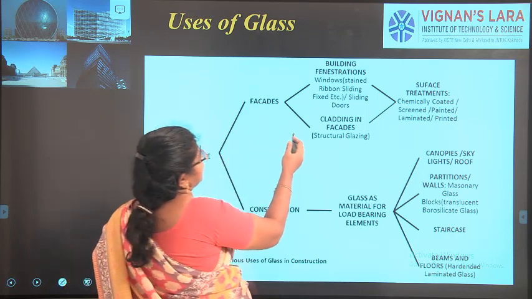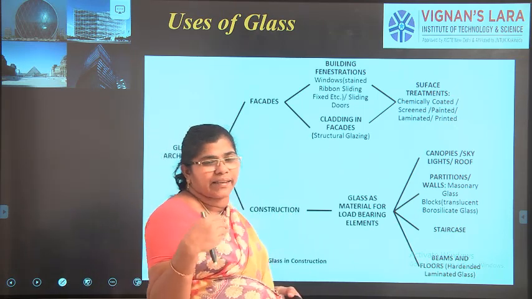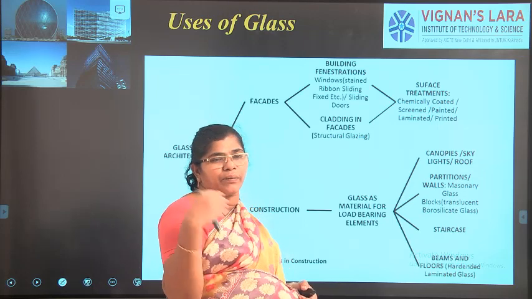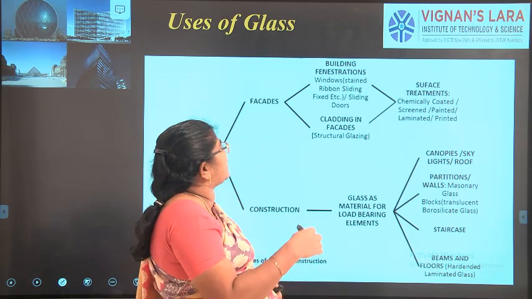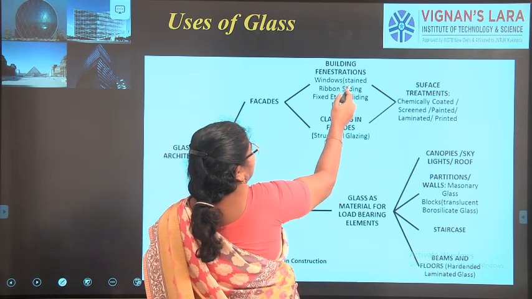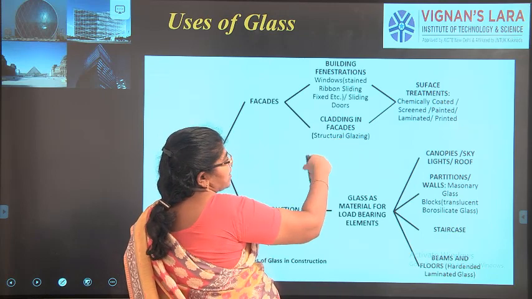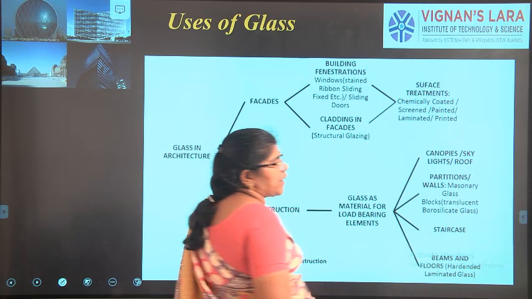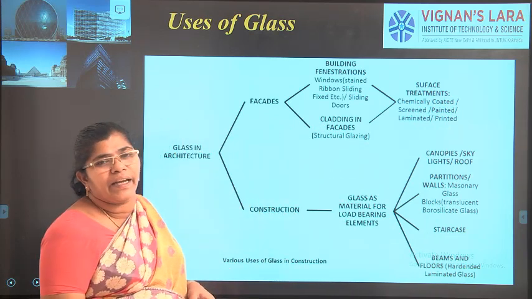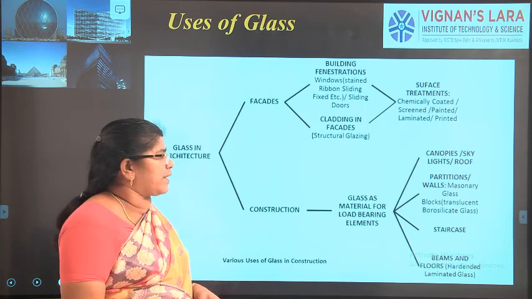One is the facades. Facades, I told you, are the outer layer of the building which acts as a protection shield from the rain and the sun. So here you can see the sliding, any type we can have. The cladding with structural glazing is there. It will have a surface treatment like chemical coating, plain painting, and even TiO2 so that the dirt will be cleaned off.